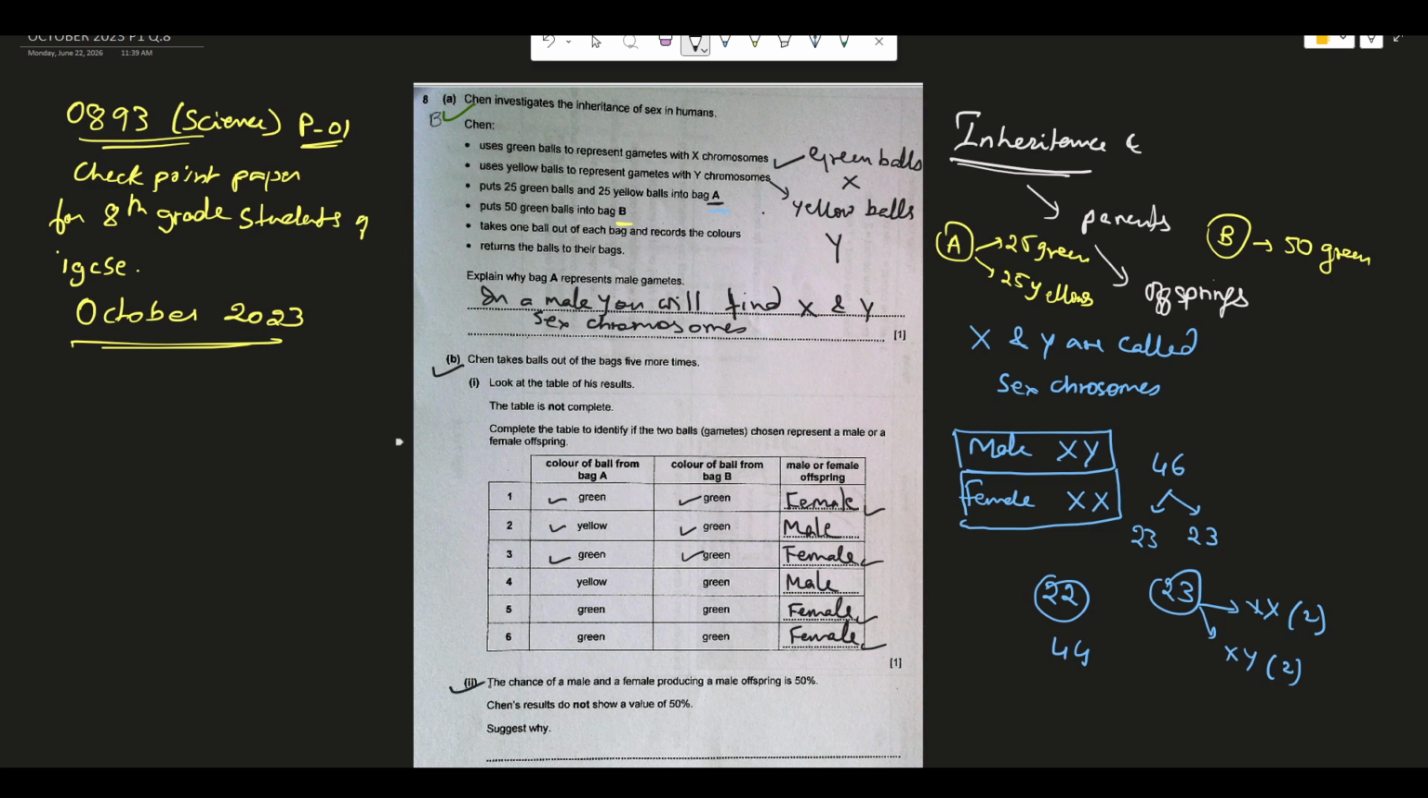Next question, question number 3 of this B, it says that the chance of a male and a female producing a male offspring is 50%.